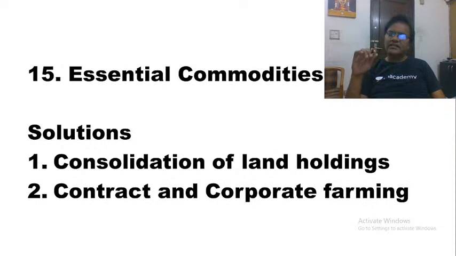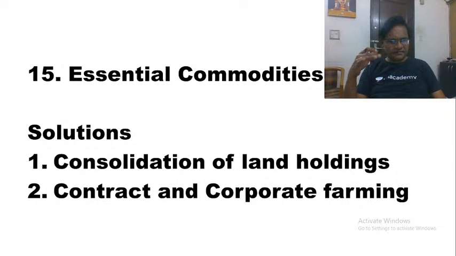Ultimately, what it does is that it does not provide any kind of incentives for large scale production of these commodities by the farmers, because they are not allowed to have free decisions, free power in determining the prices. And this is also resulting in less corporatization of our agriculture sector. And what is the solution? The solution is food processing. Nowadays you can see the food processing industry has become one of the sunrise industries in our country. So these are all the issues in the agriculture sector.